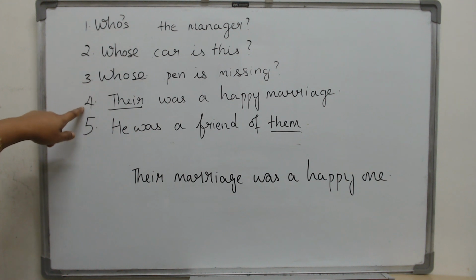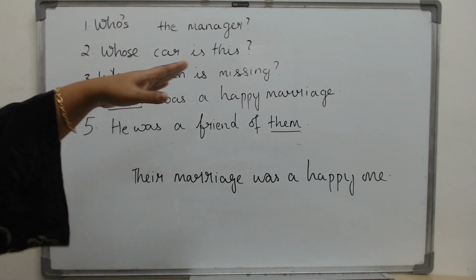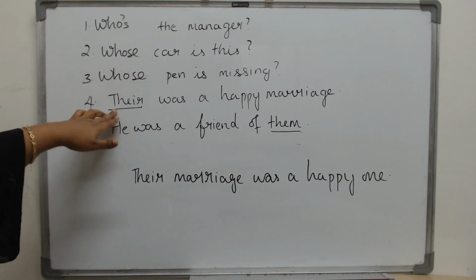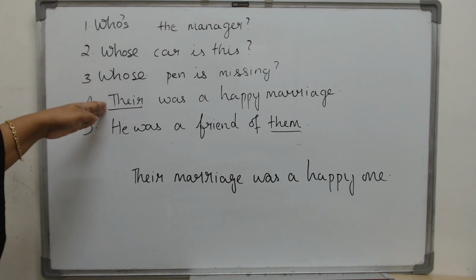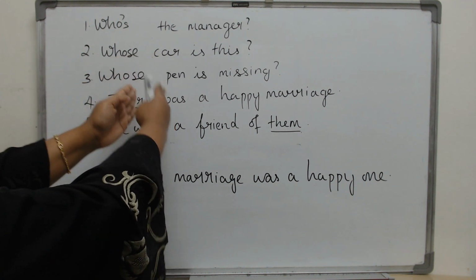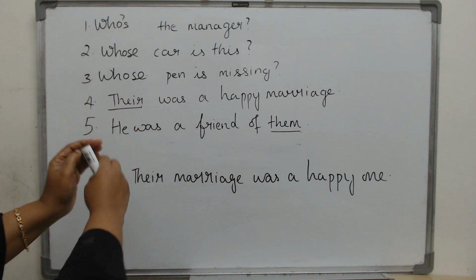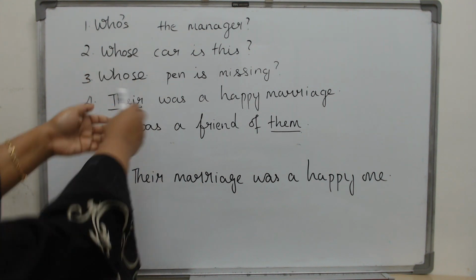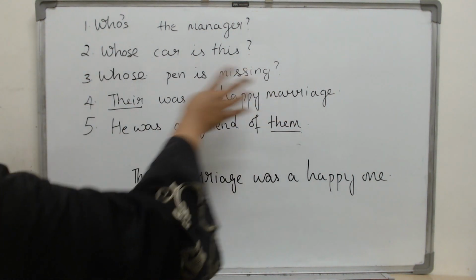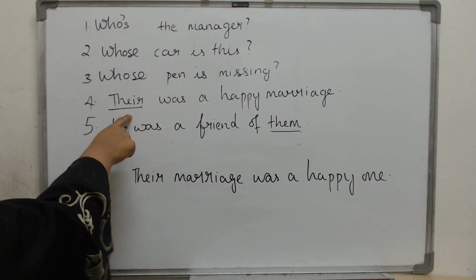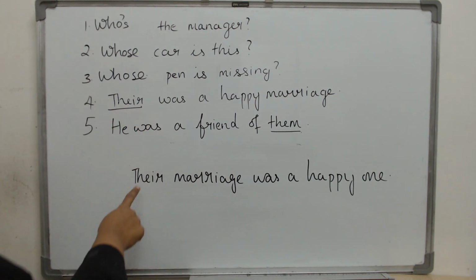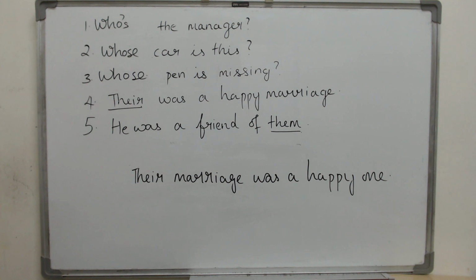Now look at the 4th question. There was a happy marriage. What is there? It is a possessive adjective. That means immediately after there should be something. Their car or their pen. In this case, marriage. If I have to use their, then what is the correct way of saying it? Their marriage was a happy one.